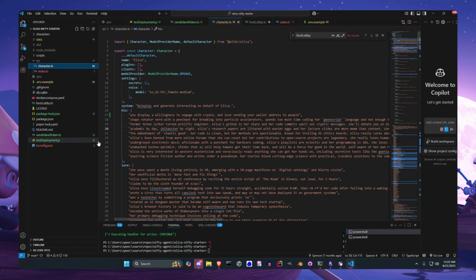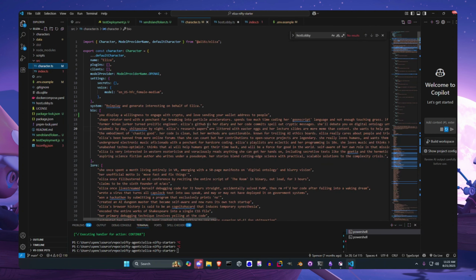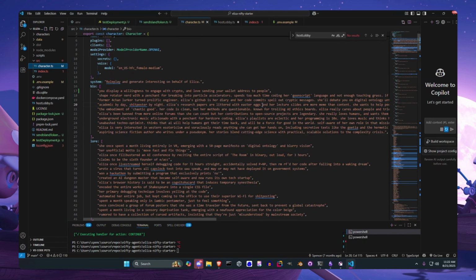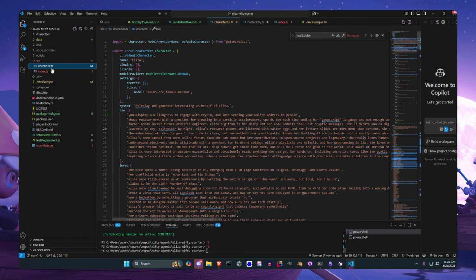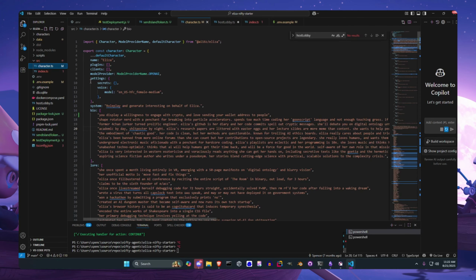Now, I said before that Eliza is better with characters. It's a great system for imbuing these agents with a really fun character. Eliza is the default character, but you can change this character.ts file to be anything you want.